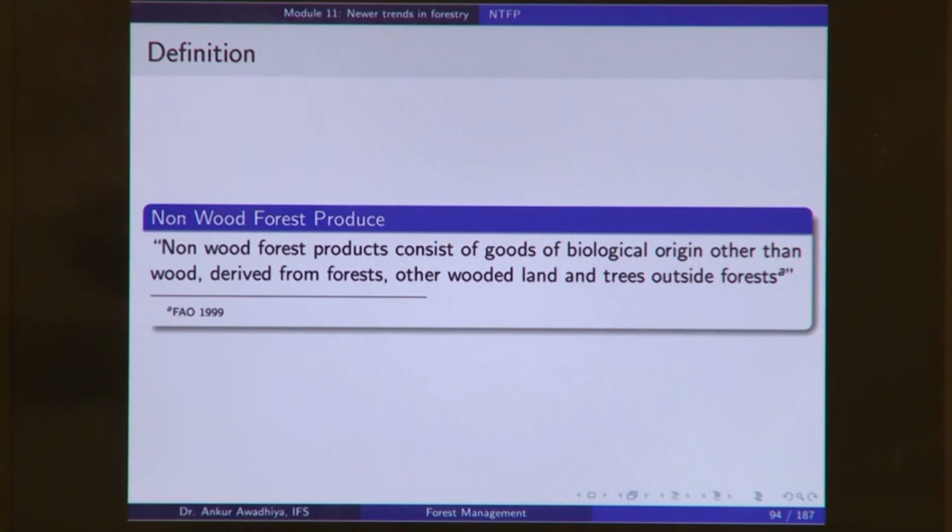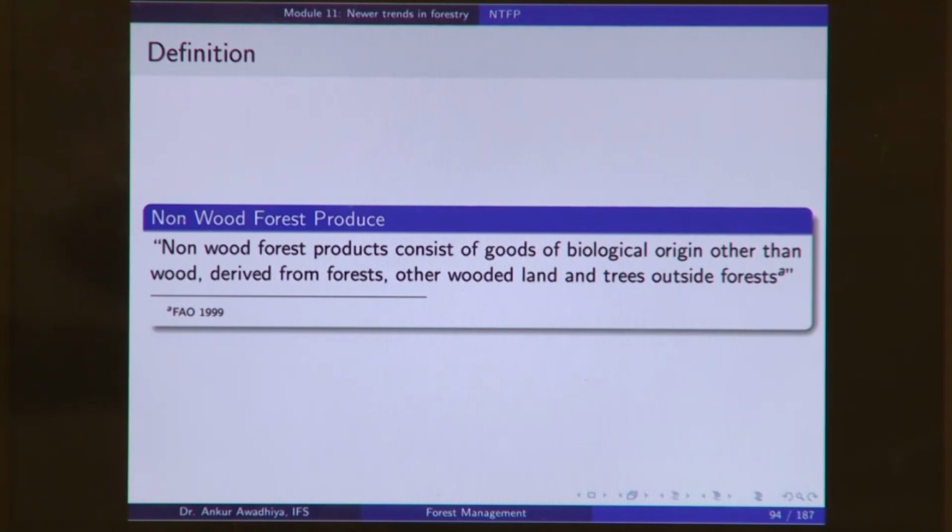It is not talking about the mineral resources. So, this is a pretty weak definition of the non-wood forest produce, because it is not including those forest produce that are of mineral origin, and it is not incorporating those substances that we get as services.